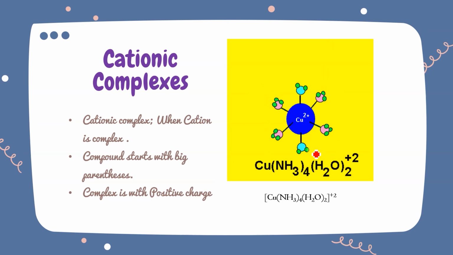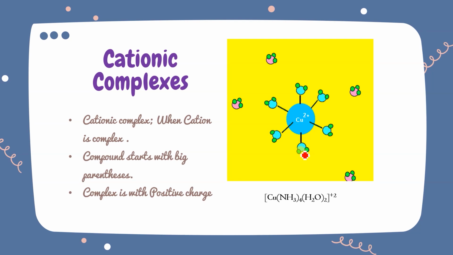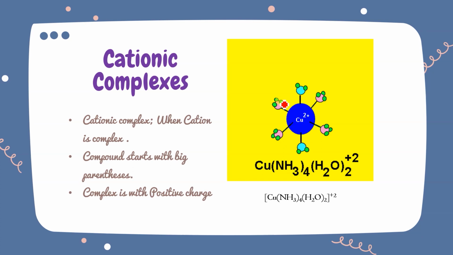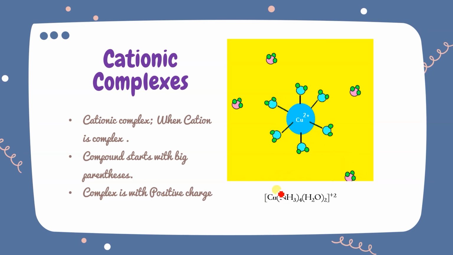You can see the complete water was there, the blue one, and now 4 ammonia is going to be added over here. 4 ammonia is going to be added over here, isn't it? So this is the structure of [Cu(NH3)4(H2O)2]2+.